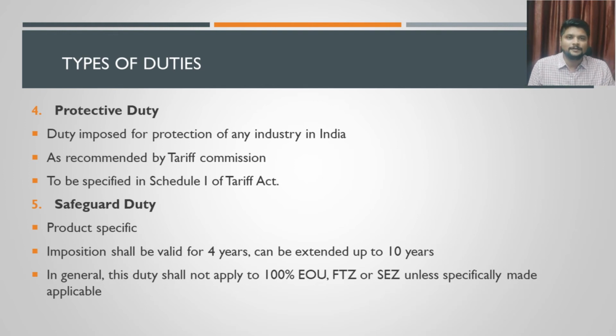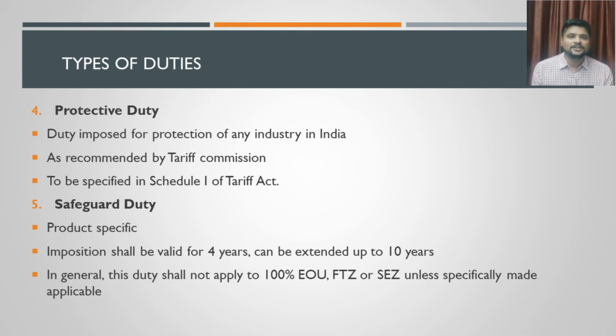That is when the safeguard duty can be levied on a particular product. They also say that in the general case, this safeguard duty will not be levied on imports done by any EOU, 100% export oriented unit, or any FTZ. FTZ is nothing but any units that are operating from a free trade zone, or any units of a SEZ, special economic zone. If any units under these categories are importing that same article or product, then safeguard duty may not be charged. That is in the general case.